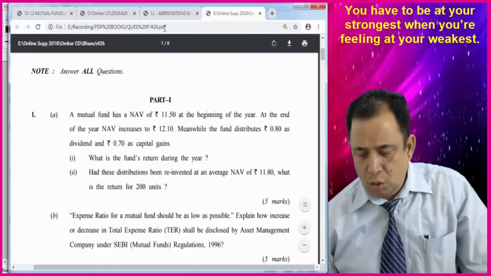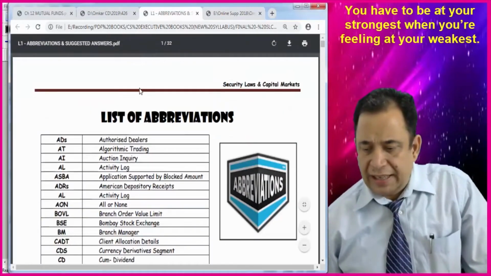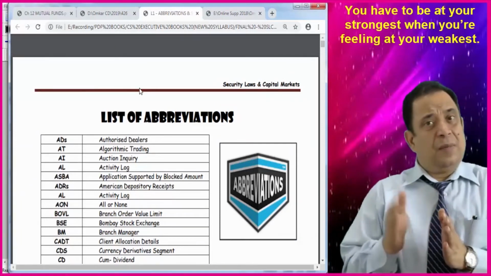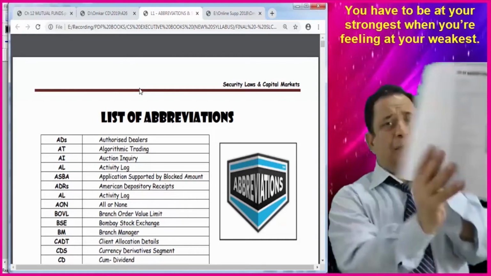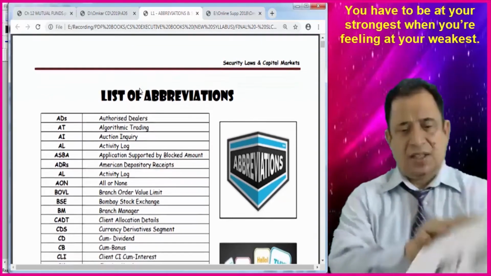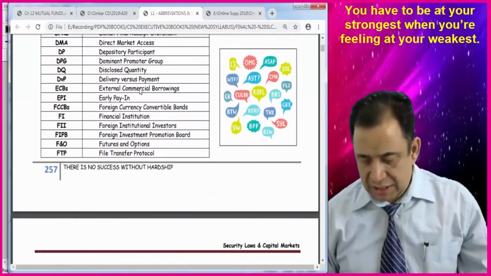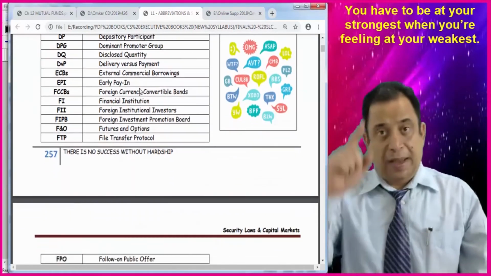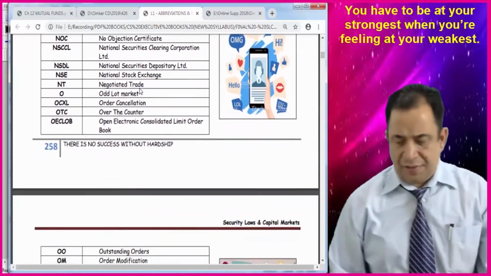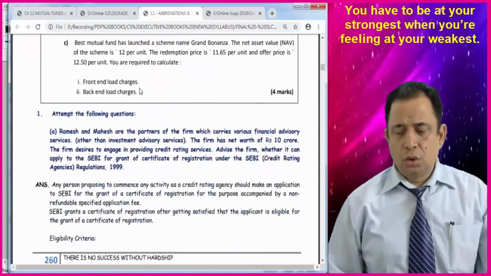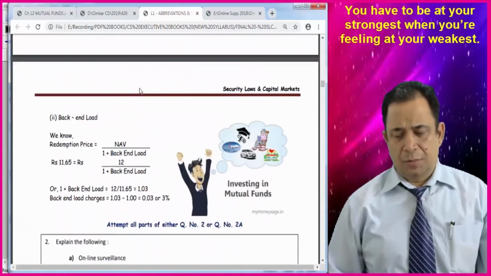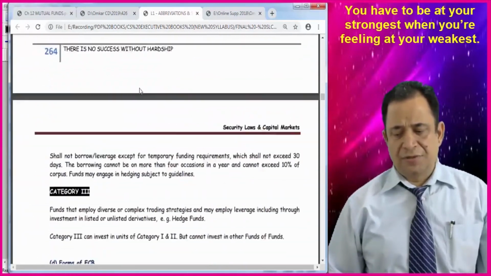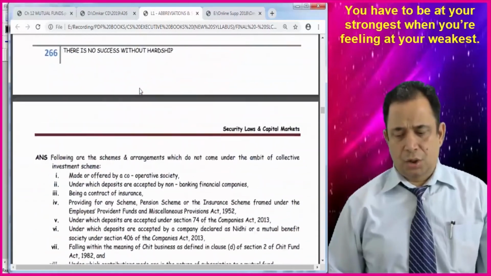Now I am going to June 2019. Let's see June 2019 examination. That again I have given in my book also. In case you have this book, please open the chapter list of abbreviations, last chapter, and in page number 257, I have given after abbreviations June 2019 new syllabus examination, and you can directly see it from there. I am discussing first question from CS Executive new syllabus.